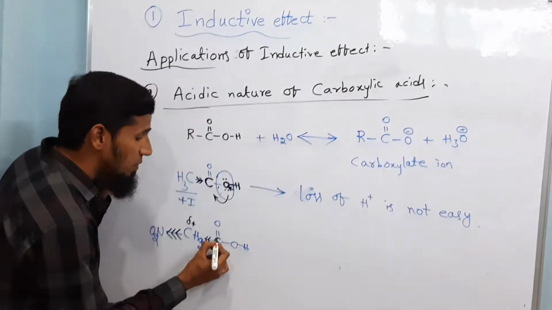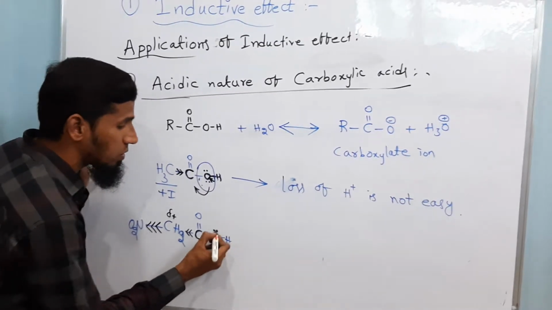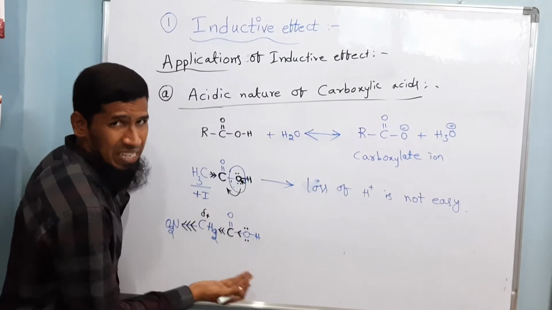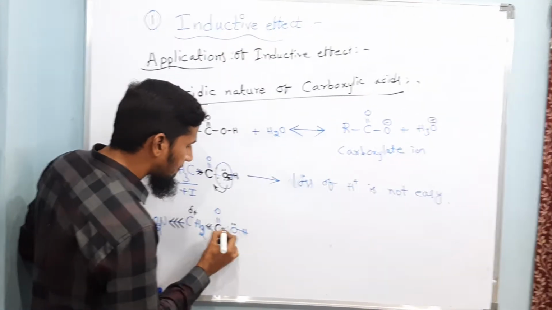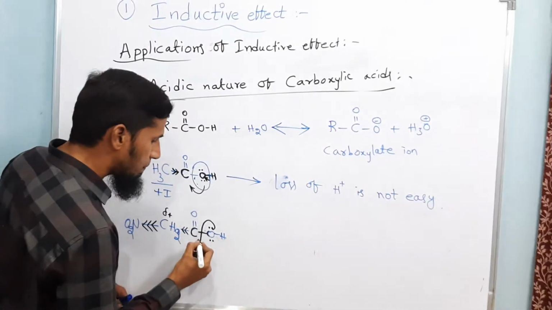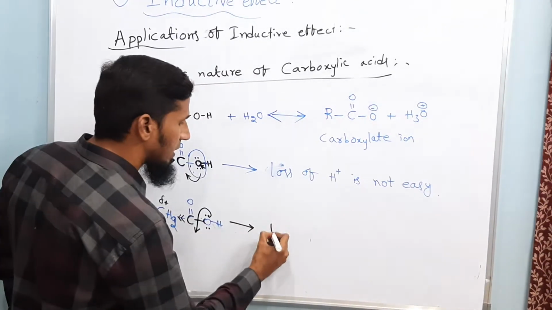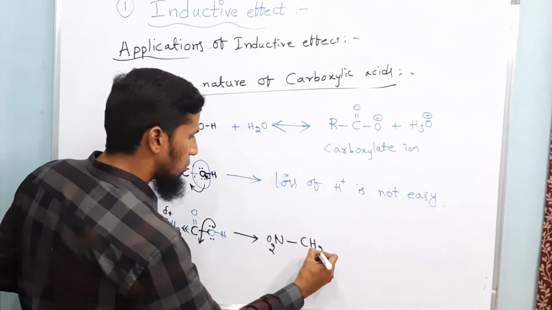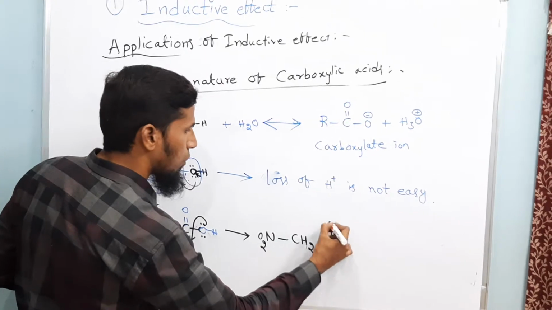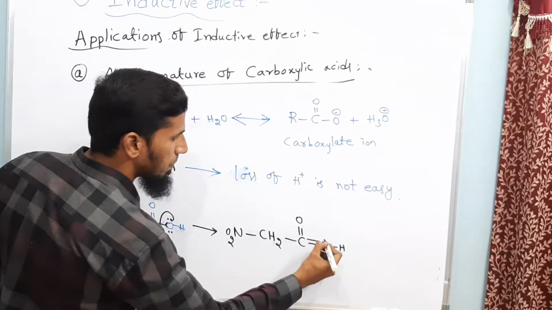As a result, what happens when electron density at this C double bond O decreases? It will withdraw the electrons from oxygen. When it withdraws the electron from oxygen, I get a new structure over here, CH2 C double bond O, O bond H, and you will get a positive charge here.